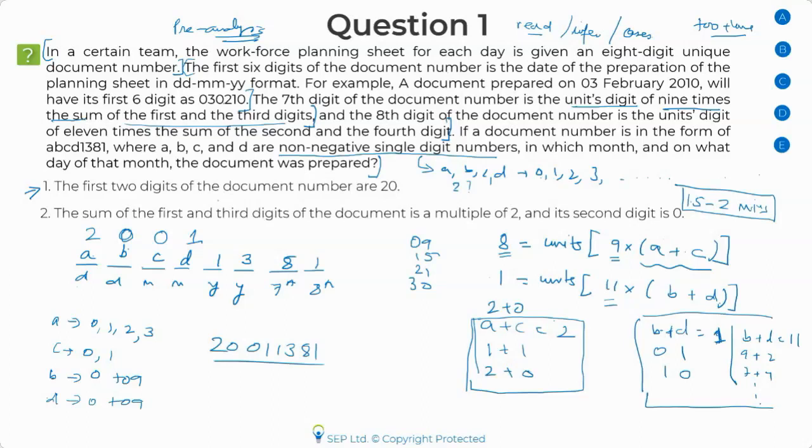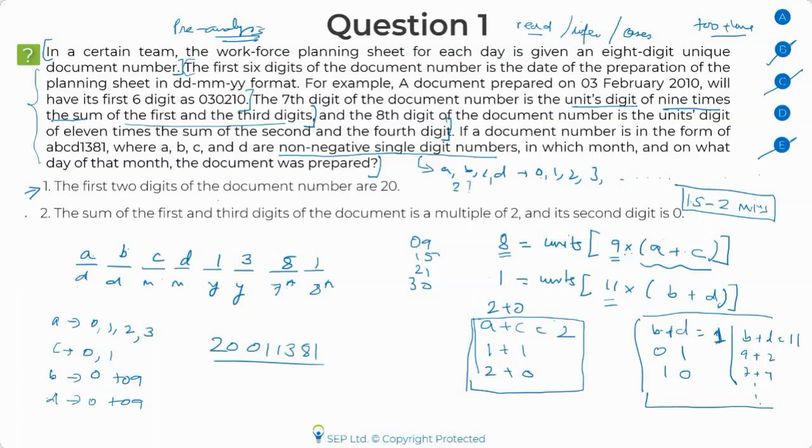Okay, great. Now, let's go to the second statement. So my answer would either be A or D. I can remove all the rest of the options. Vartika, this is something which we arrived at in the pre-analysis only. Remember, I told you that 9 times something is, and I'm getting 8. So 9 times 2 only would give me the unit digit as 8. Okay, I hope that answers your query, Vartika.